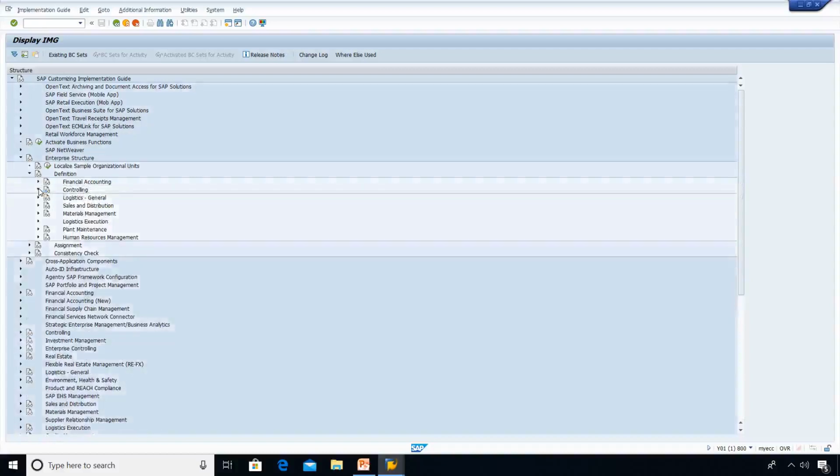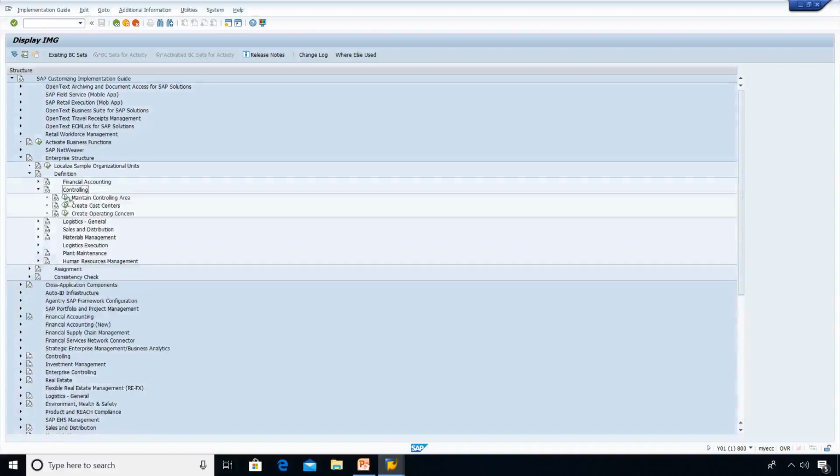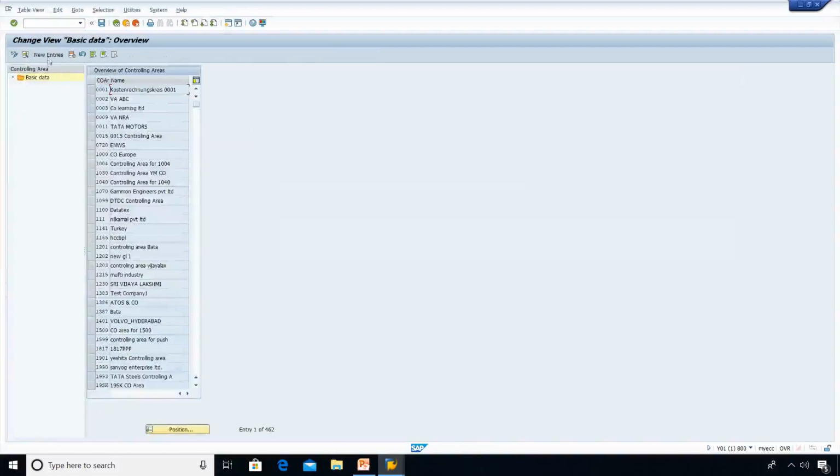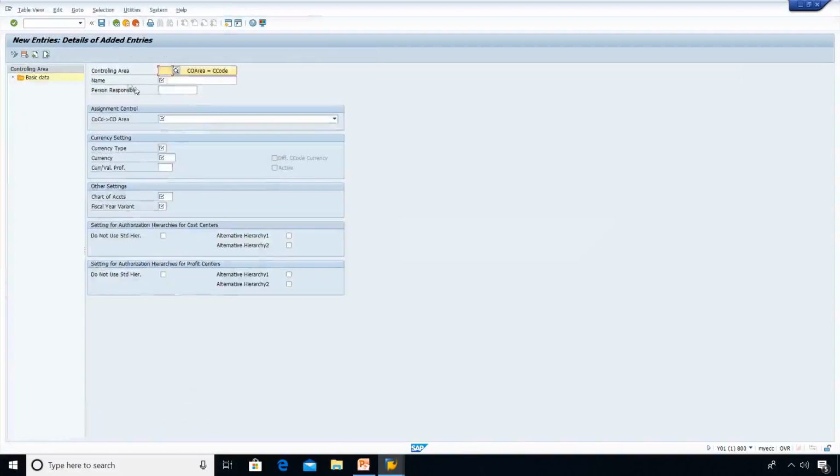Coming to the controlling part, we need to maintain the controlling area. Here go to new entries. Here the controlling area I want to maintain same as company code. What is my company code? LID1, right? Name LID1 India.